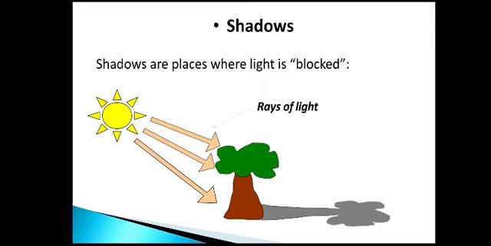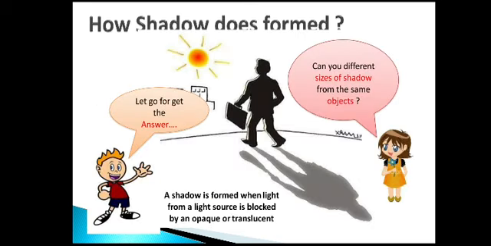Yes. Next is your shadows. How are shadows formed? Whenever there is a blockage of light, when I keep an object blocking the path of the light rays, then the shadows are formed. We humans are ourselves an opaque object, so that is why we see the shadows of our own selves.